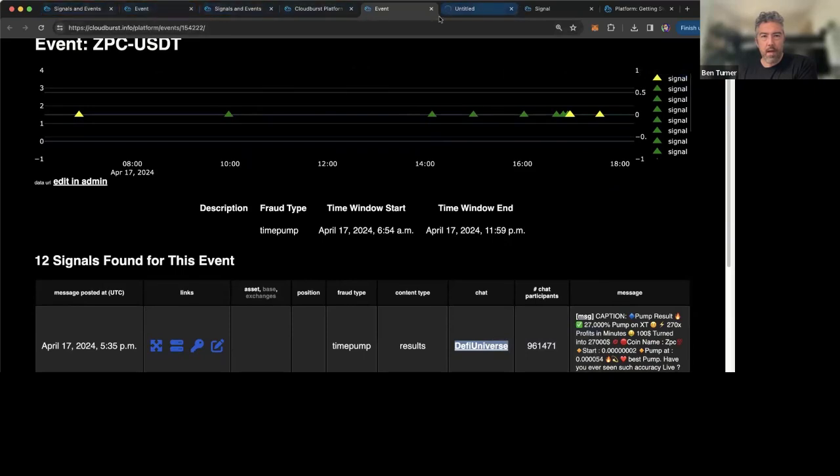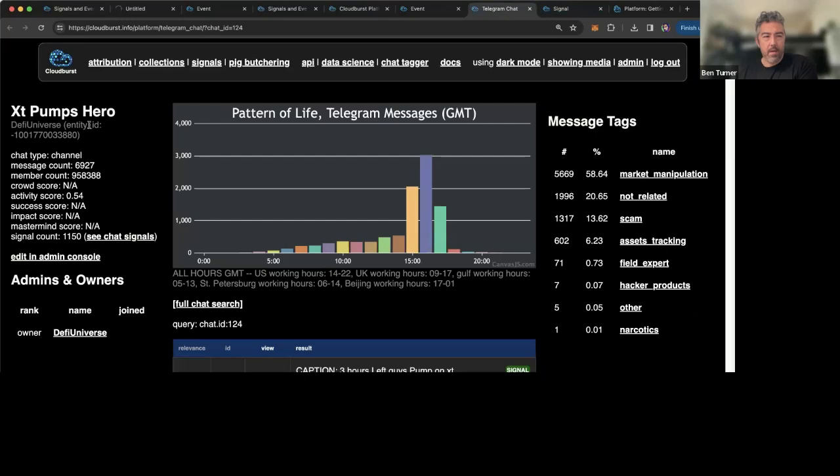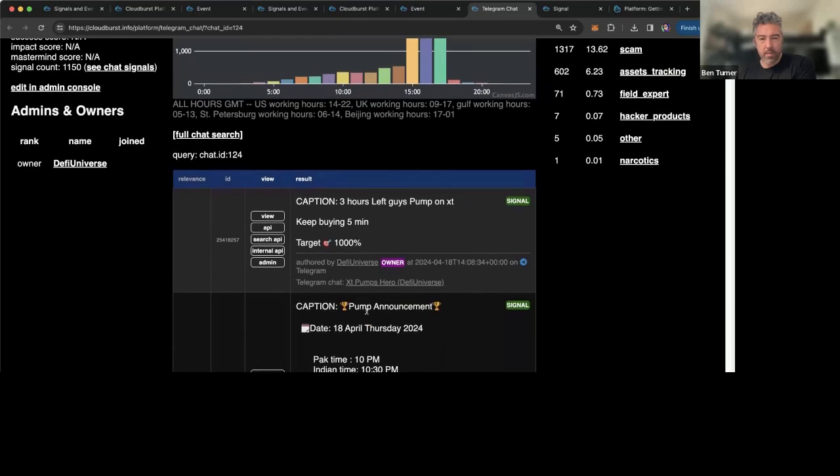You can also traverse deeper into that community. And you can also look at a coin in general to see what's happening on that coin. Here's this DeFi universe chat. You can see that it primarily posts at this time of the day. And a large percentage of the messages posted have been flagged by AI as being manipulation versus some other topics. And if you need to look back at the data, you can look back at the raw messages as well.